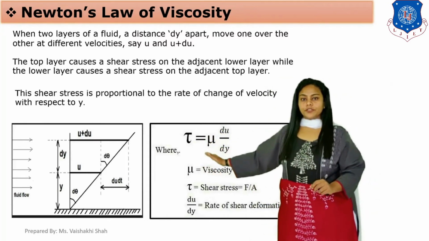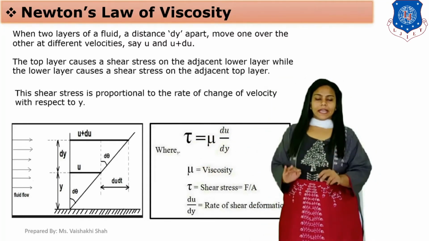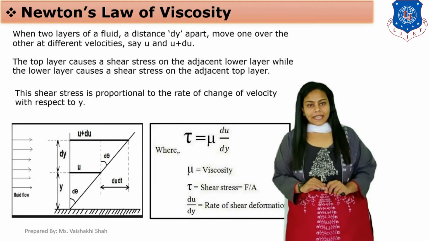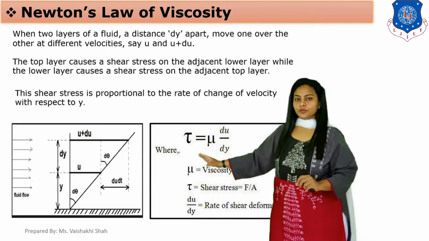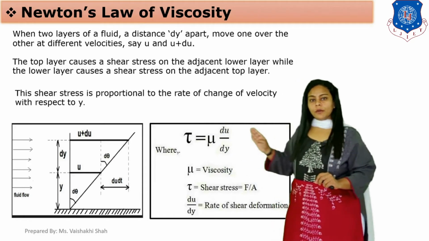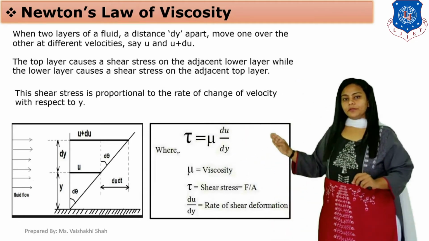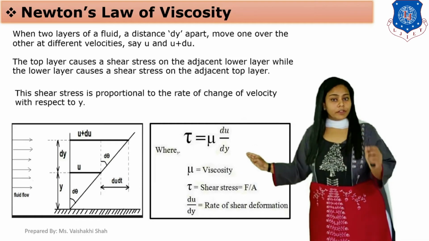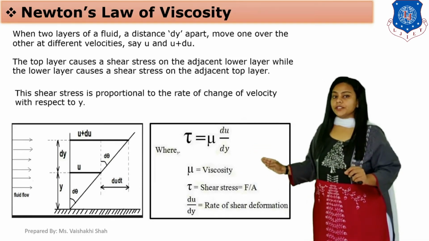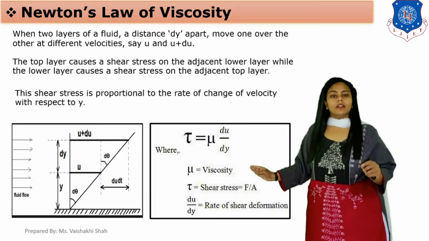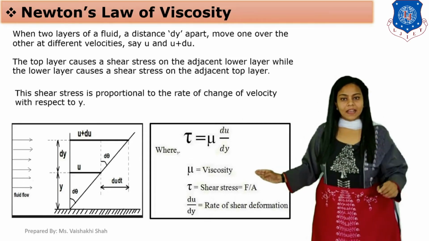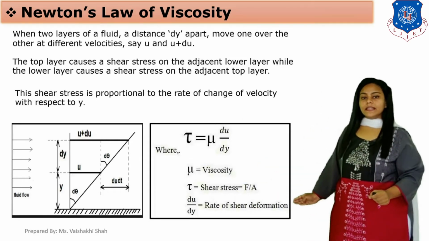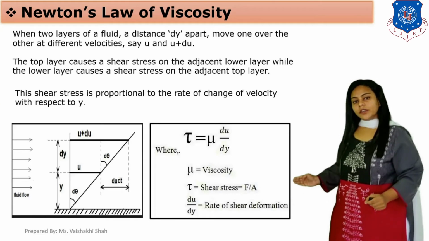If tau is proportional to du by dy, and if we ignore the proportionality sign, then tau equals mu into du by dy, where mu is the coefficient of viscosity, tau is the shear stress, which we call force upon area, and du by dy is the rate of shear deformation.